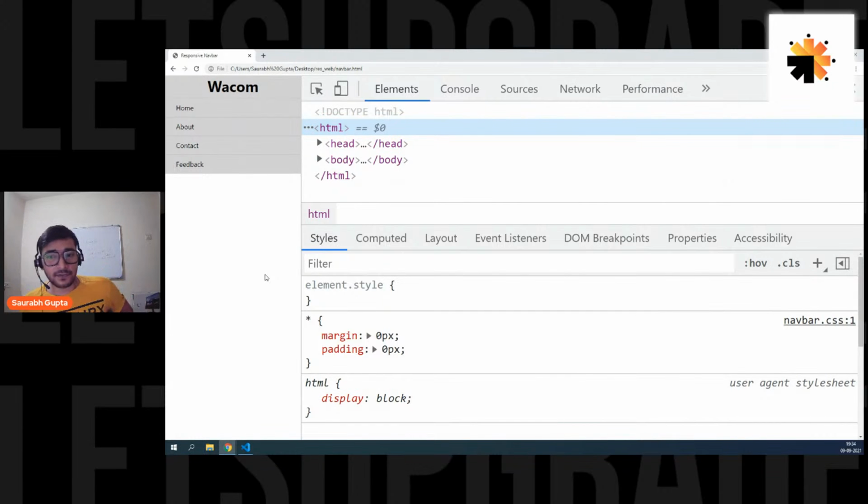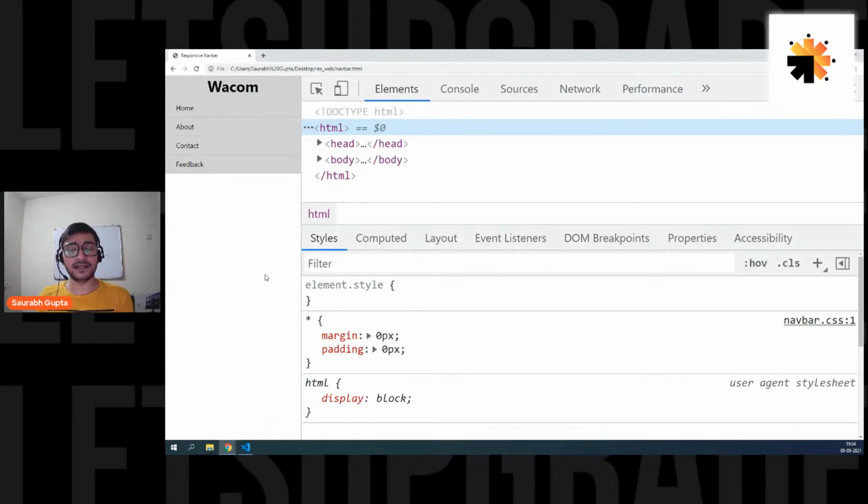Is that cleared, everyone? Text getting overlapped when decreasing page width. Yes, it will overlap. You have to increase the size, right, Devang? You have to increase the size of the element so that the text doesn't get overlapped. You have to increase the width and height of the element. Is that clear? So guys, are we clear with this? So now we have made a very simple responsive navigation by just using HTML and CSS.